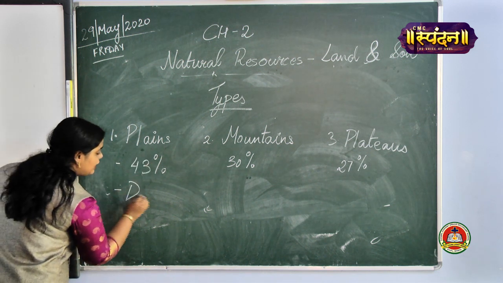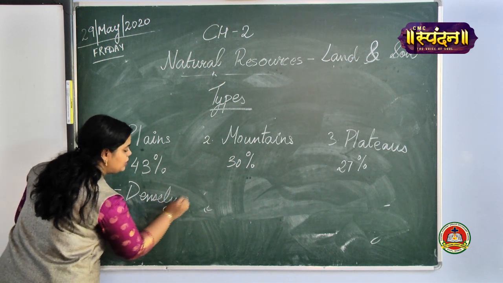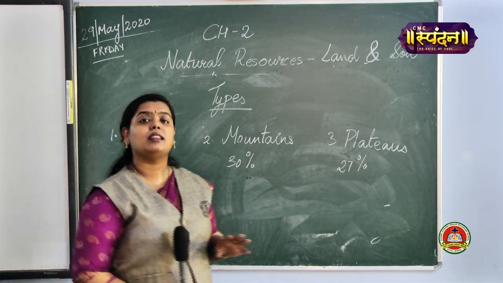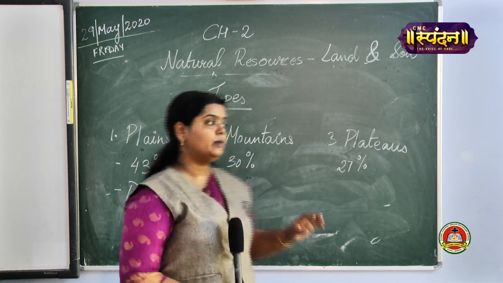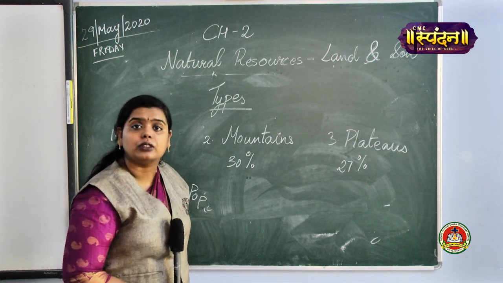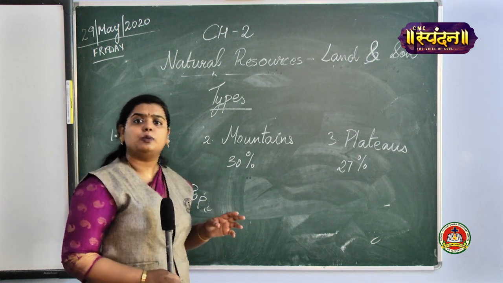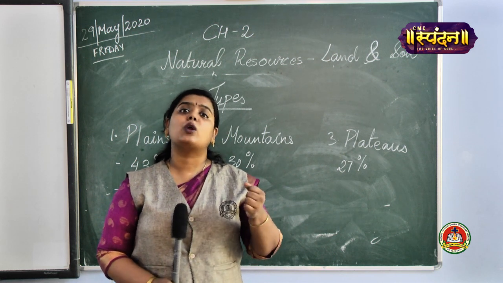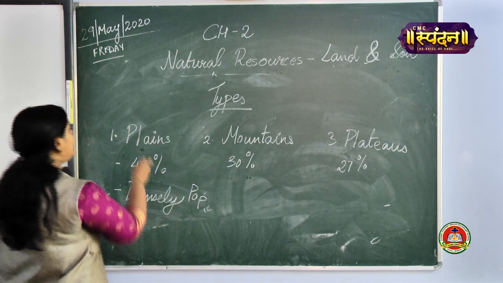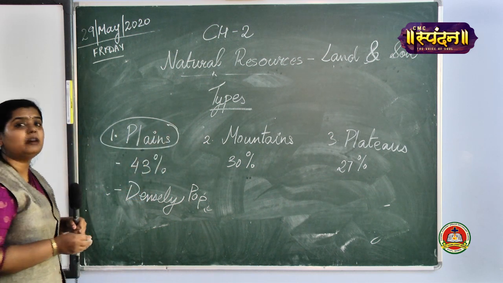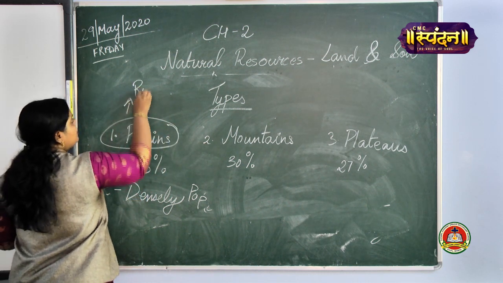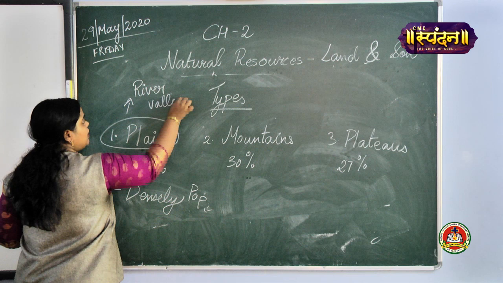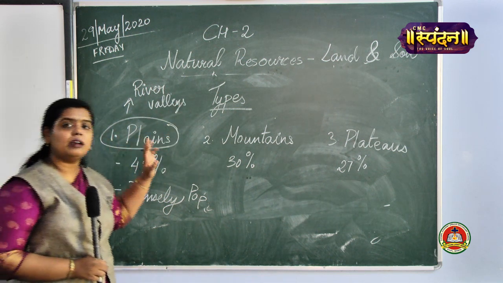Plains are densely populated. Densely populated means it has a large population. Why do plains have large populations? Plains have large populations because they have water availability. You will find these plains are mostly found nearby the river valleys. Is it clear? We have the plains nearby the river valleys.